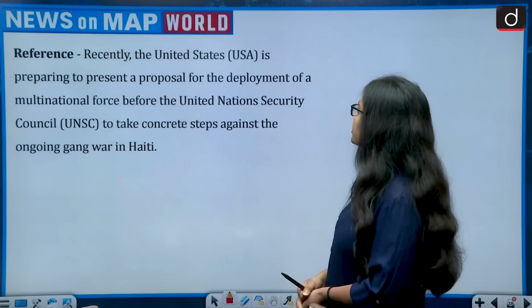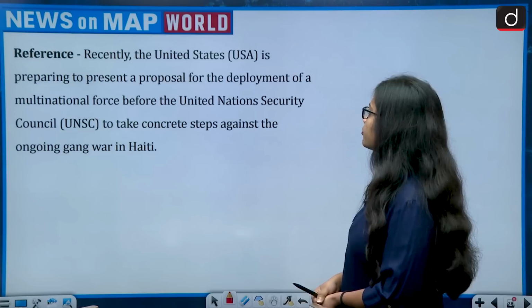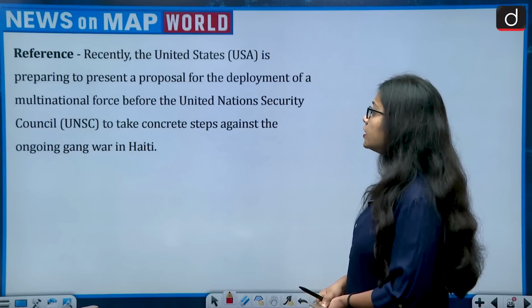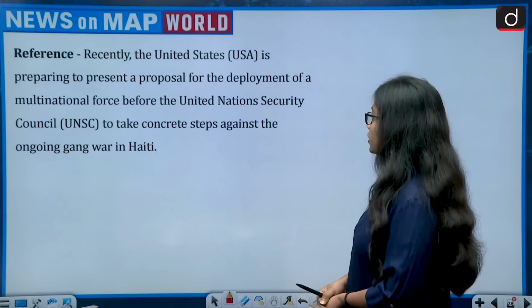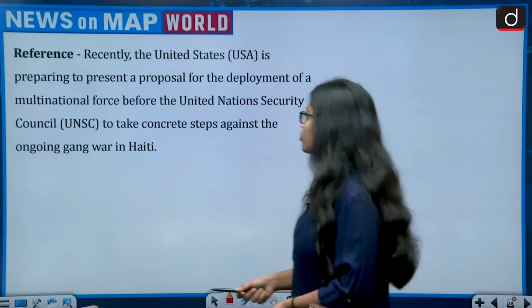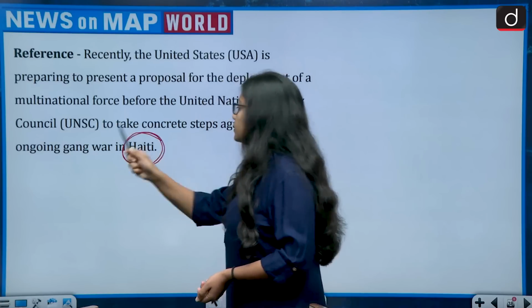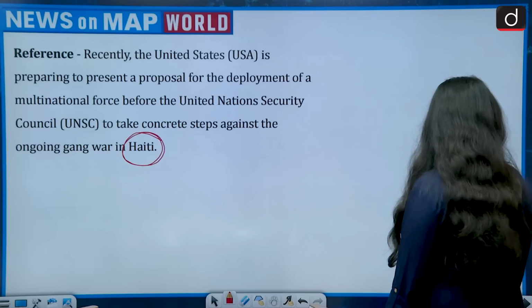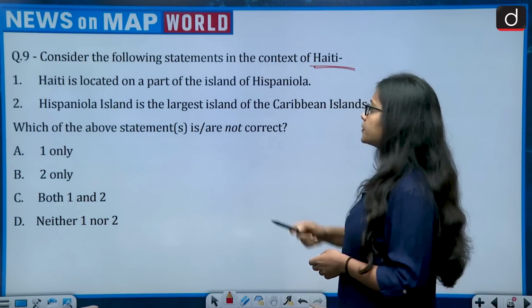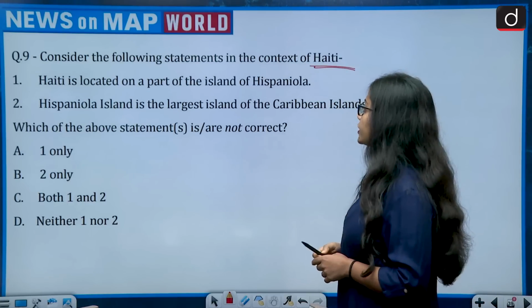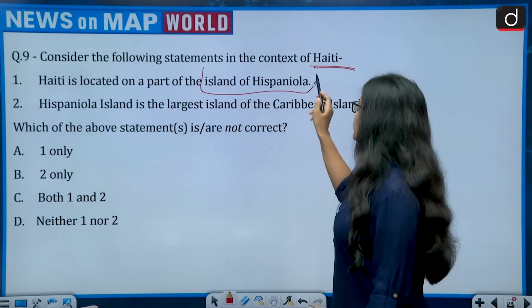Reference. Recently the United States is preparing to present a proposal for the deployment of a multinational force before the United Nations Security Council to take corrective steps against the ongoing war in Haiti. This is what brings Haiti to the news. The question says, consider the following statements in the context of Haiti. First, Haiti is located on a part of the island of Hispaniola.